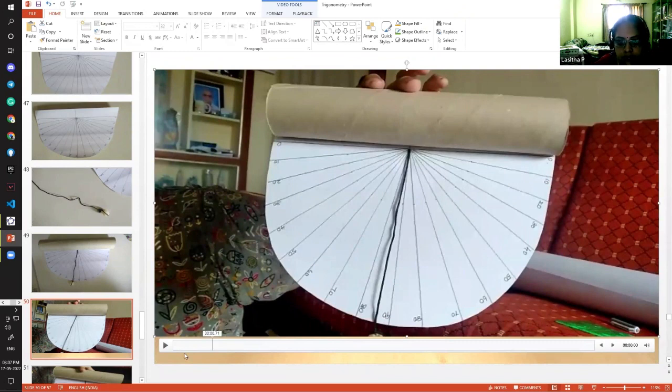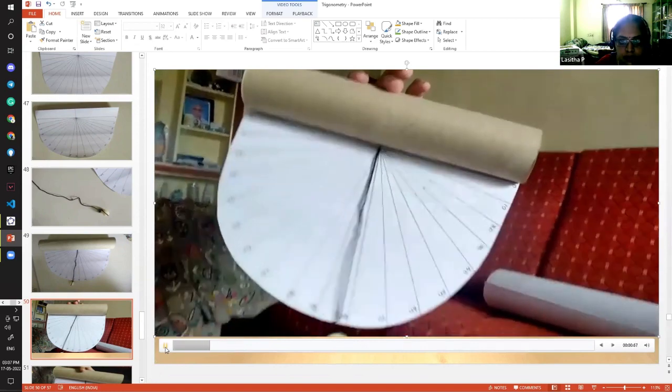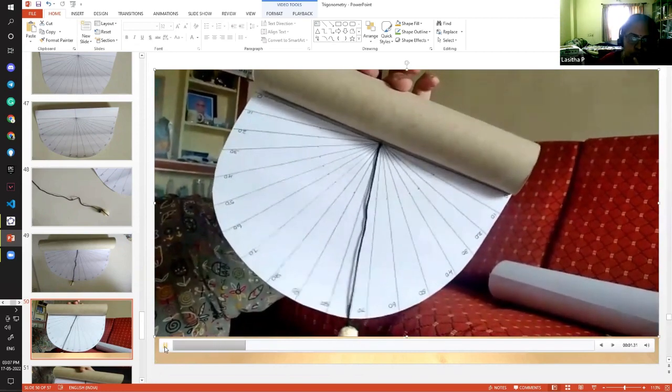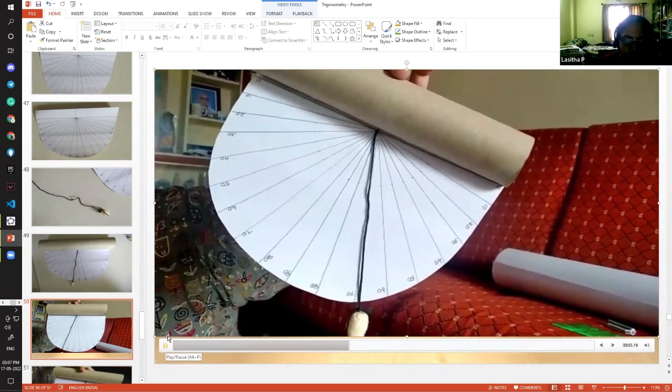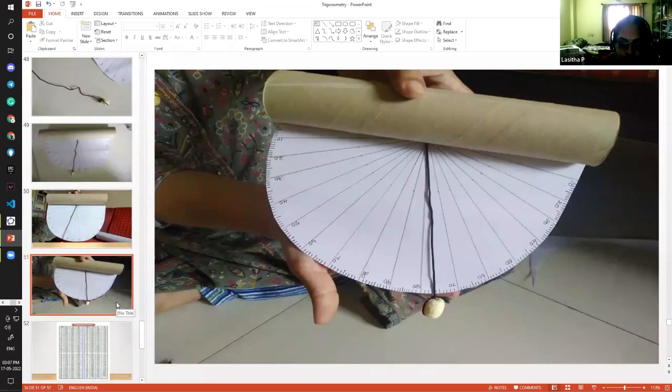If it's the angle of elevation, from the place where you are looking through this, that way you have to do it. So let us measure at least one in your room where you are sitting, maybe your fan or your wall clock. Can you find the angle now?